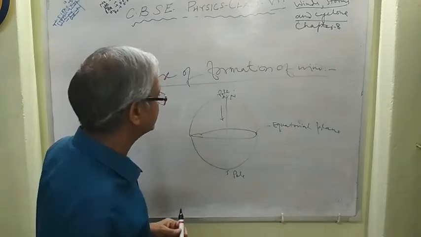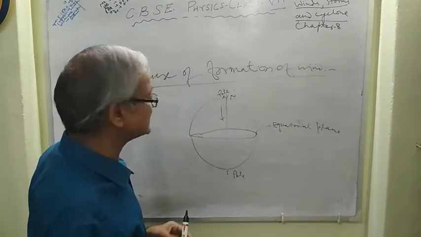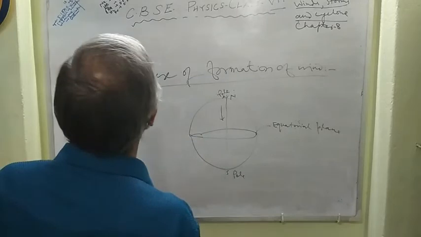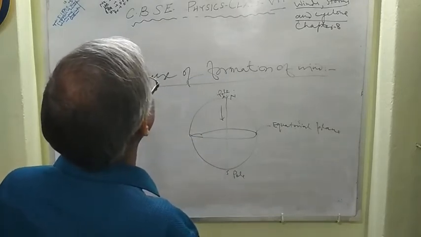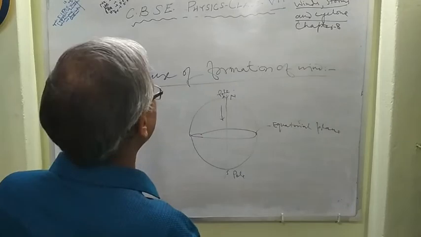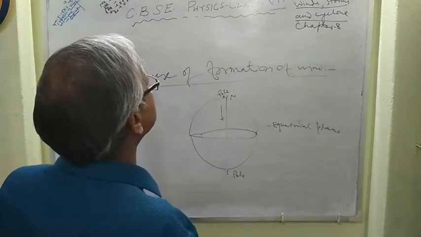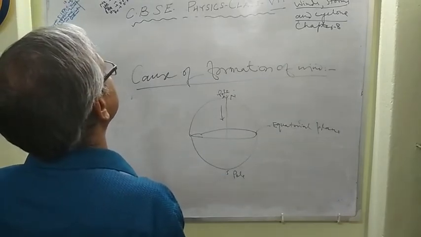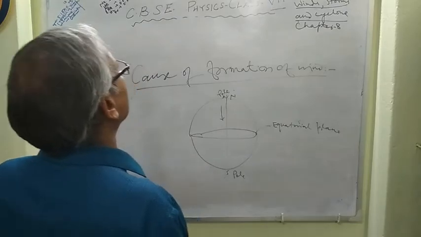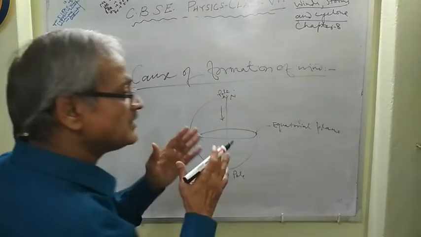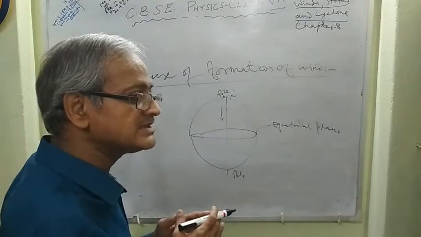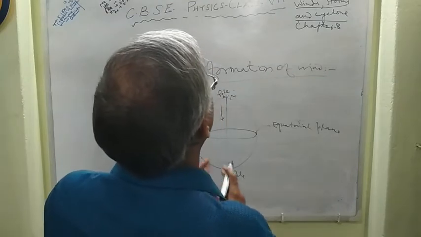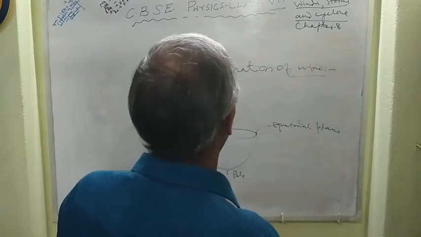Remember it. How do you measure wind speed, and how do we get its direction? Remember them. How is the direction measured? By which device? The device is named the wind vane.